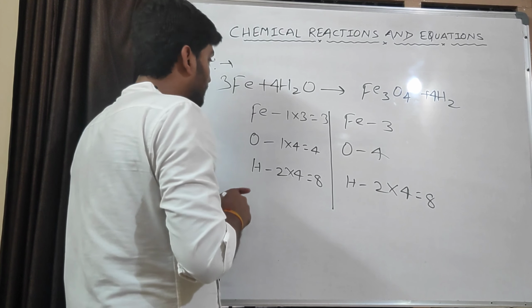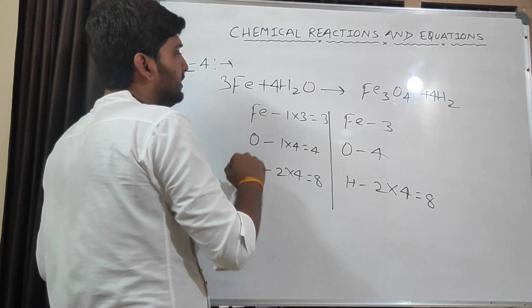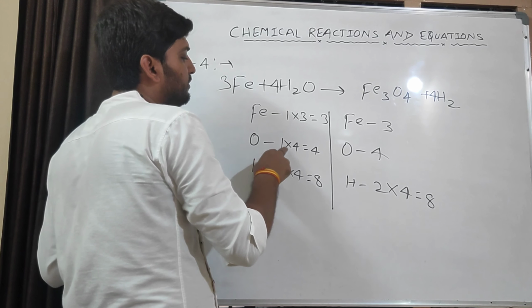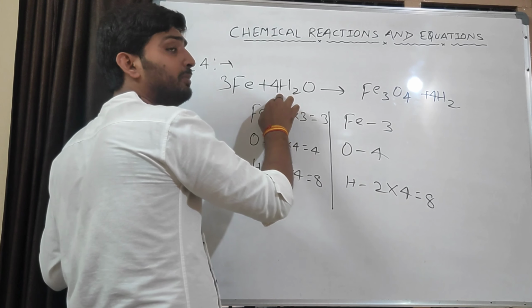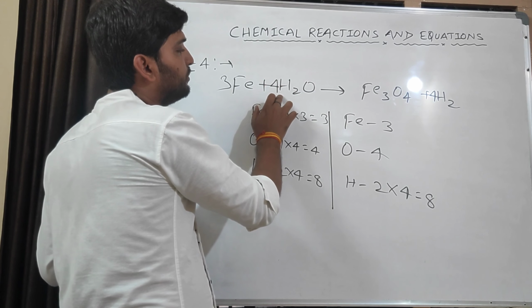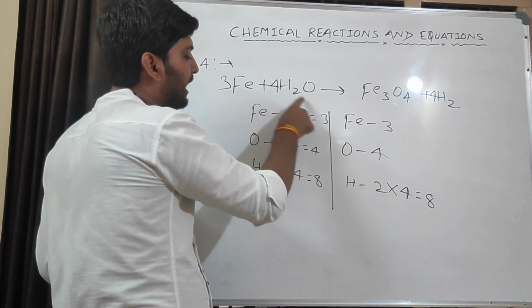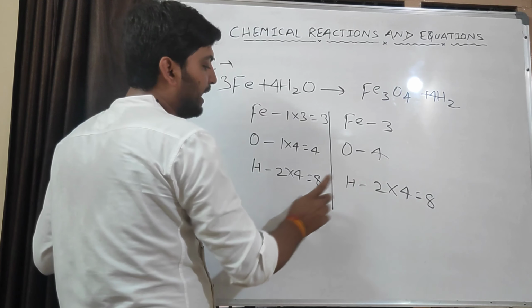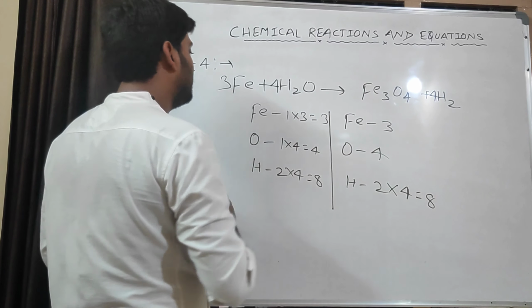Understood? First we have done the balancing for metal 3. Now oxygen was 1 here and here 4, so we will multiply oxygen by 4. By multiplying 4 to oxygen, it is automatically multiplied to hydrogen also. Then the hydrogen atoms become 8. To balance this hydrogen, we have multiplied 4 here, and this reaction is balanced.